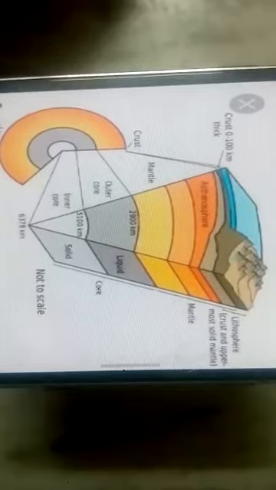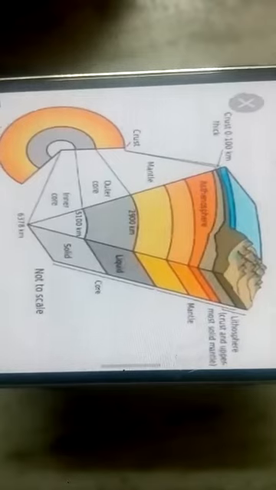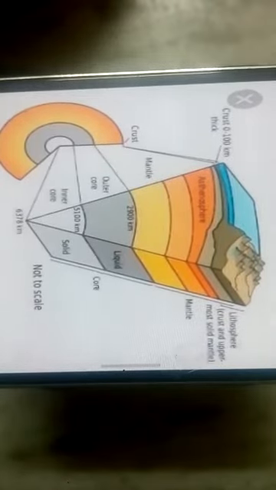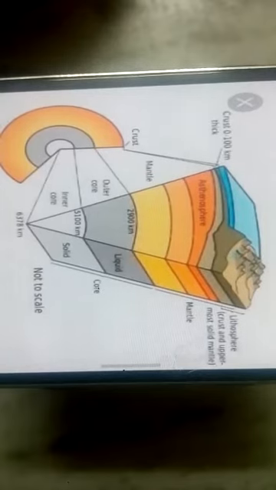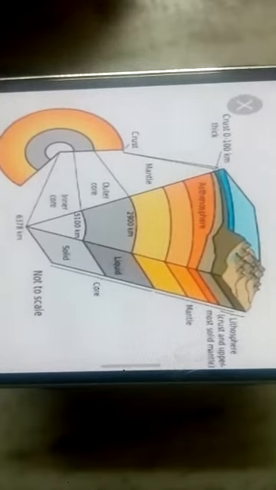Hello everyone, this is module 7, class 11, chapter 3, Interior of the Earth, Geography. In the previous module, we discussed two layers of the earth, crust and mantle, and the rest of the things we will discuss in this module 7.